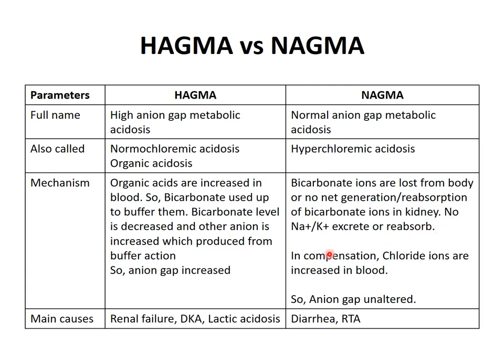Again there is no sodium or potassium excreted or reabsorbed, meaning there is no change in the sodium and potassium level. And as the bicarbonate is lost from the body, the body will try to retain more chloride to maintain electrical neutrality. Here no organic anion is increased, because this type of acidosis only occurs due to inorganic compounds. So in compensation chloride ions are increased, so anion gap remains unaltered.